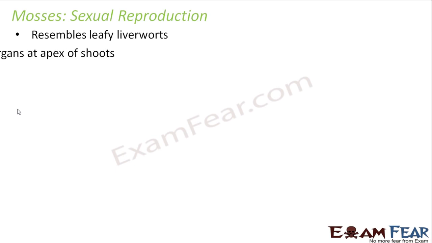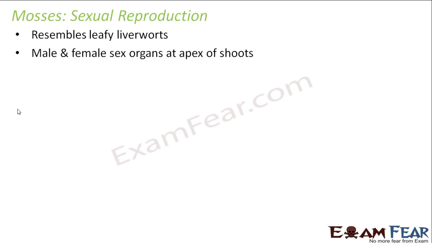Talking about the sexual reproduction in mosses, it resembles that of the leafy liverworts. It is similar to the leafy liverworts. As I said, appearance wise also the leafy liverworts resemble a lot with the mosses. Here we have male and female sex organs separately. Male and female sex organs are present at the apex of the shoots, so at the tip of the shoots they are present.